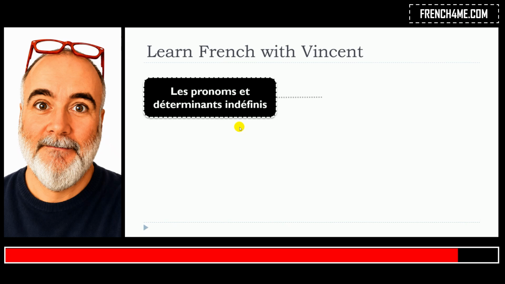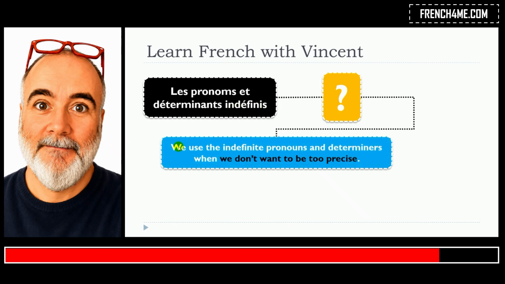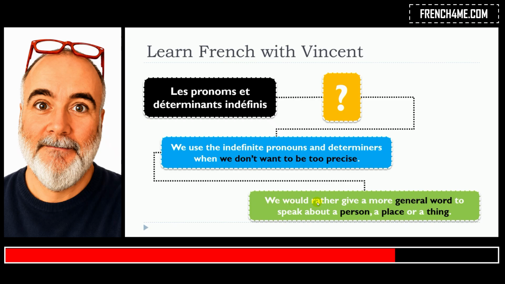So the main question is, what are les pronoms et déterminants indéfinis? We use the indefinite pronouns and determiners when we don't want to be too precise. And this is the key thing. These déterminants et pronoms indéfinis are used when we don't want to be too precise, and we would rather give a more general word to speak about a person, a place, or a thing. So it will be possible to use them for a person, a place, or a thing.